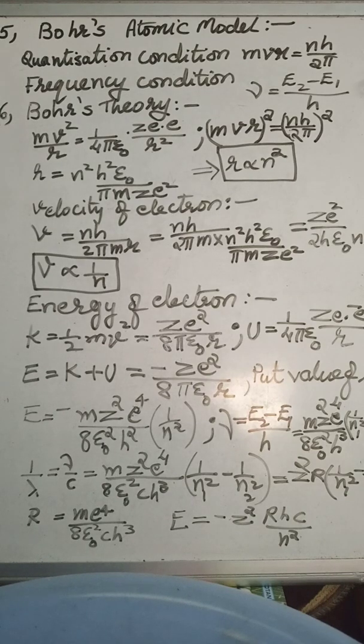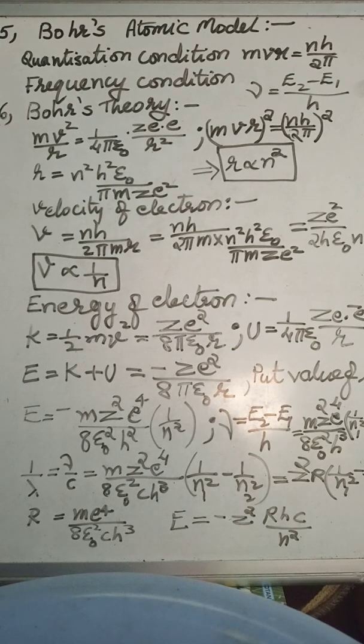Second one is, when the electron revolves in the stable orbit, it will not radiate energy. Even though it is having centripetal acceleration, it will not radiate energy. That means it will not lose energy when it revolves in a particular orbit. It loses energy when it comes down from higher energy level to lower energy level.